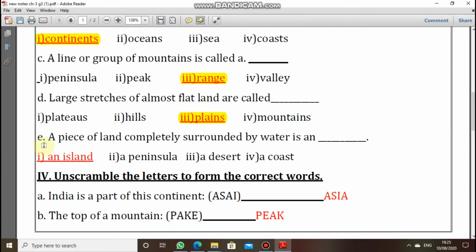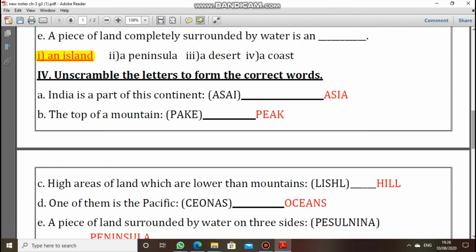And the next question is a piece of land completely surrounded by water is an dash. Option 1 is highland, option 2 is peninsula, option 3 is desert and option 4 is coast. So the answer is an highland. Next one is unscramble the letters to form the correct word. First question is India is a part of this continent. So which continent? Answer is Asia.